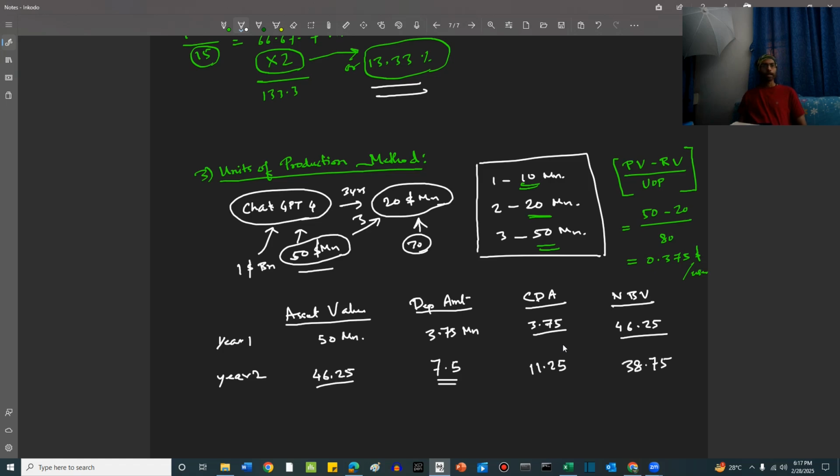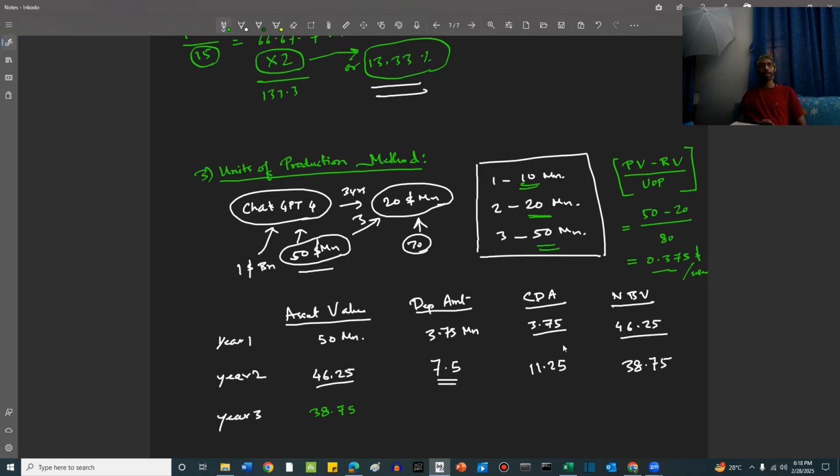Year 3. Here we do not write the residual value to begin with. We do not back calculate. Rather, we do the calculations in the forward manner only and see if the residual value comes to be 20 million or not. So, the beginning value is 38.75 million. Depreciation amount: 50 million users into 0.375, so 0.375 into 50 million.